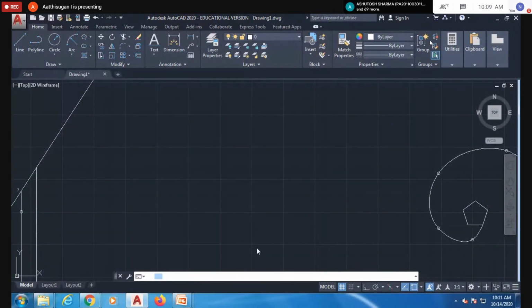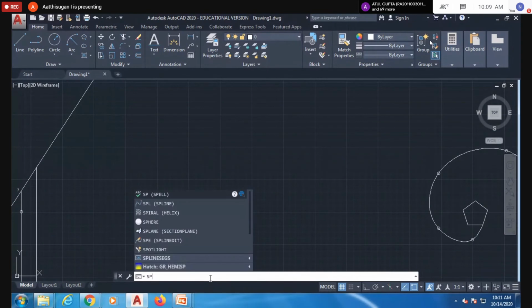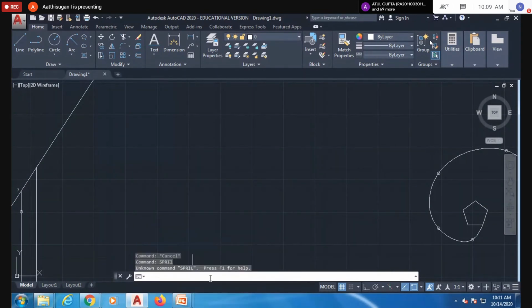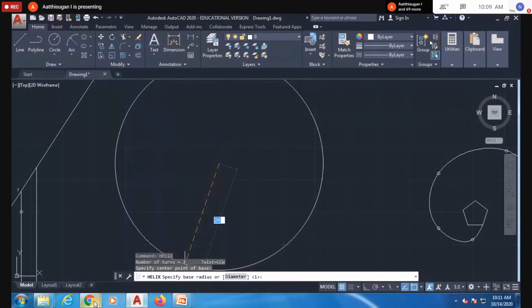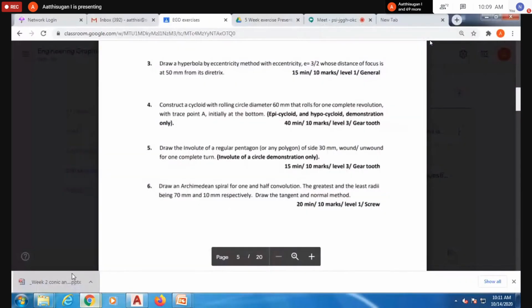Click it. Spiral, but helix. Okay, helix. Center point, then base radius. Based on your question paper you can give the base radius. They have 2 radii now, 70 and 10.